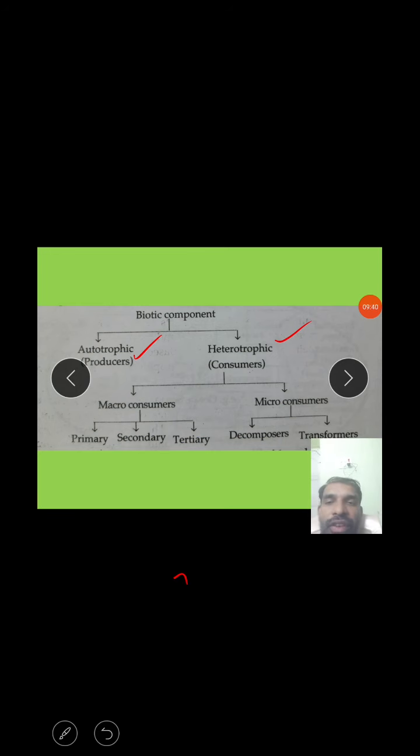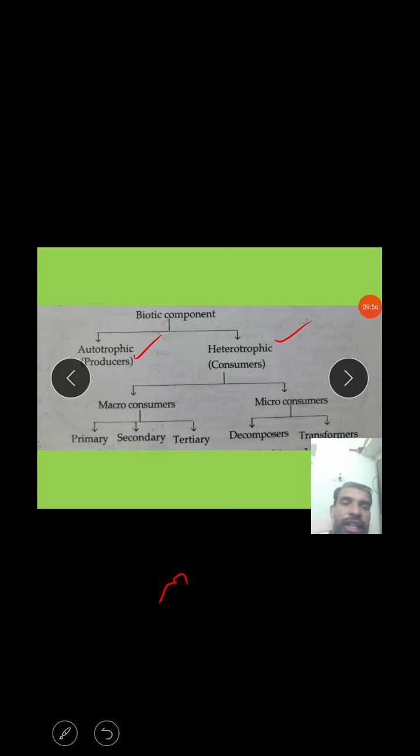Okay, the biotic component is further classified depending on the nutrition, mainly into two types, that is autotrophic and heterotrophic. While I'm showing the slide, that is autotrophic and also heterotrophic.